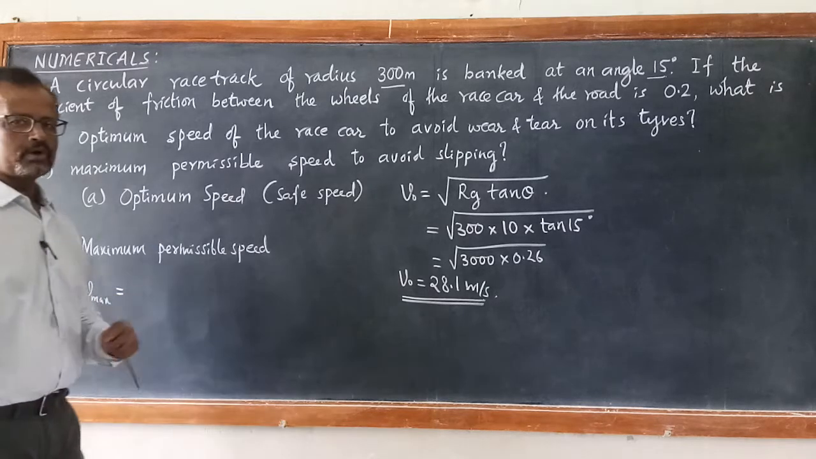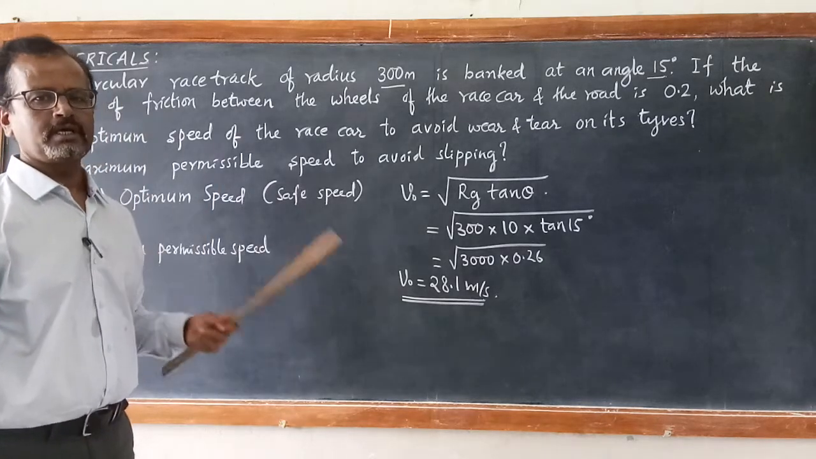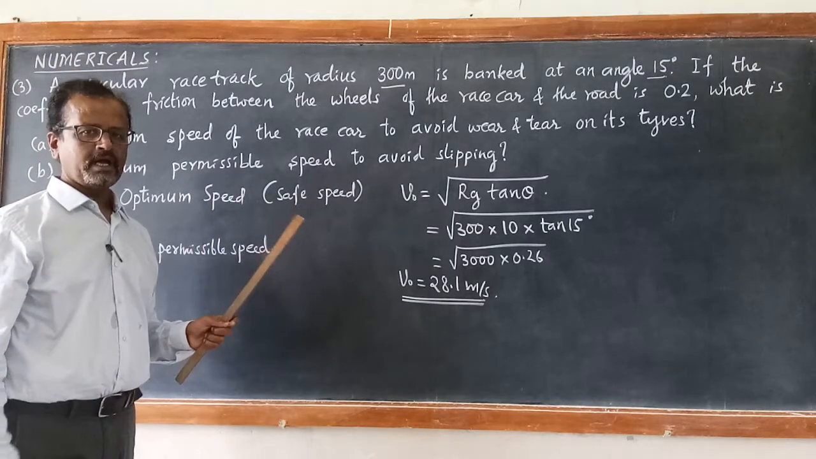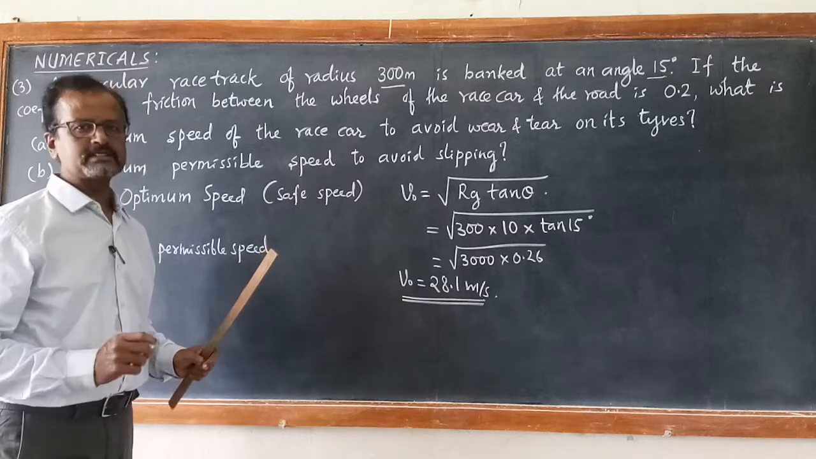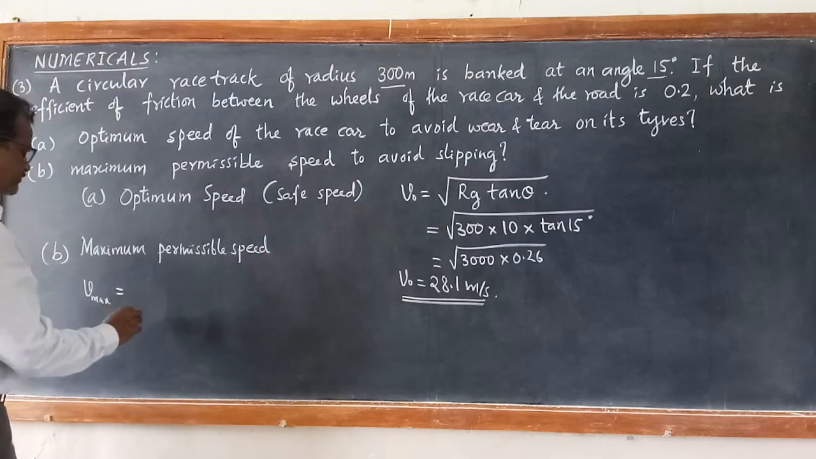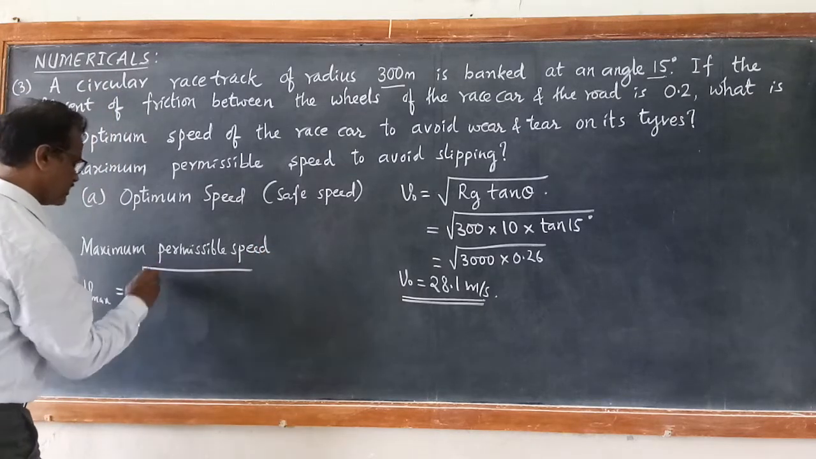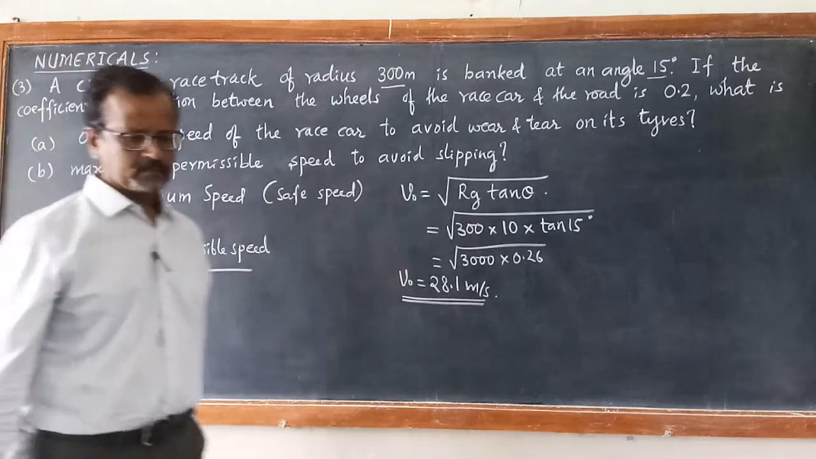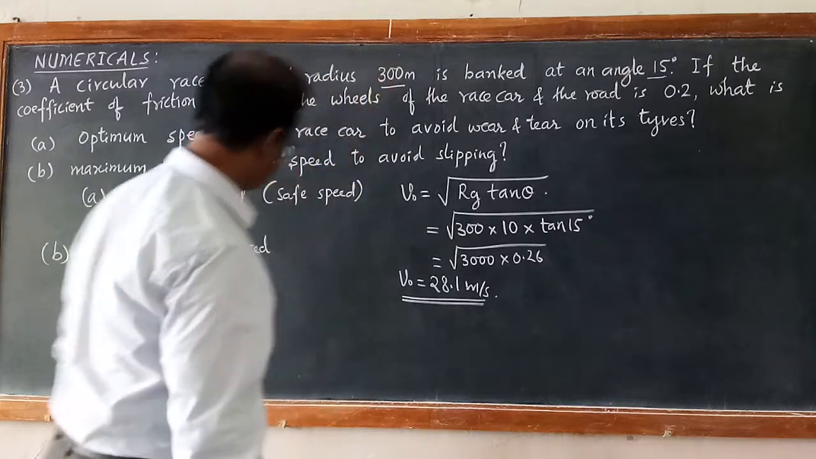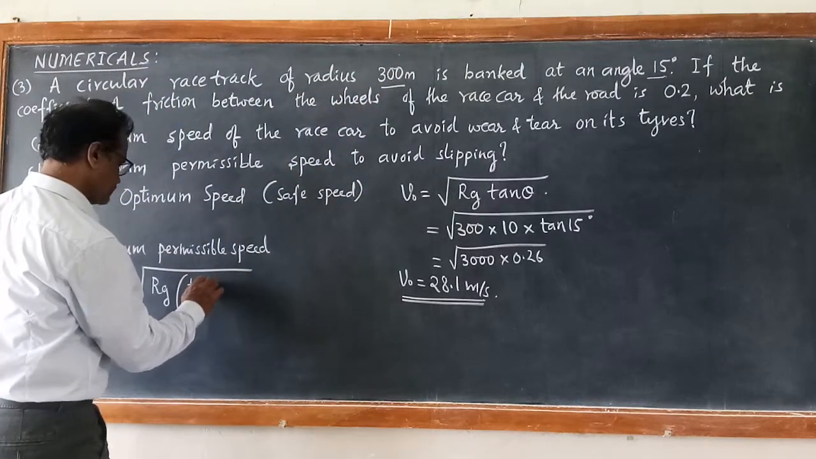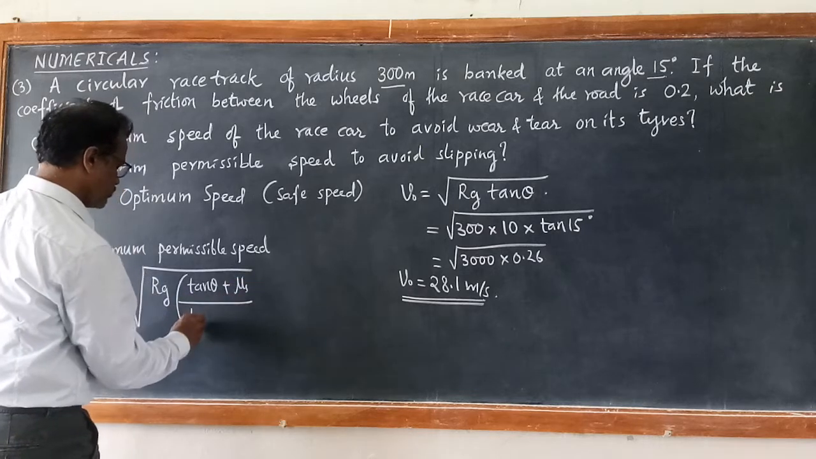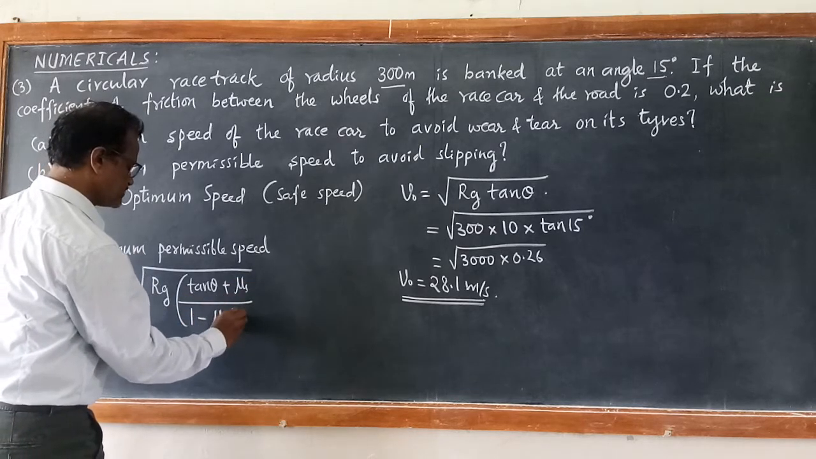There both the horizontal component of normal force as well as the horizontal component of frictional force add together to give the necessary centrifugal force. And thus finally we get square root of Rg into, mu s plus tan theta, divided by 1 minus mu s tan theta.